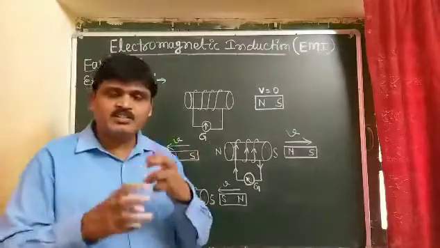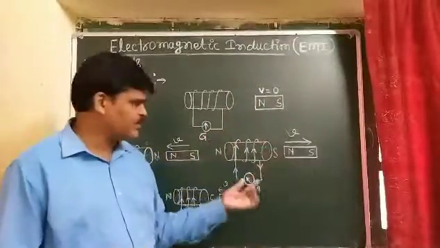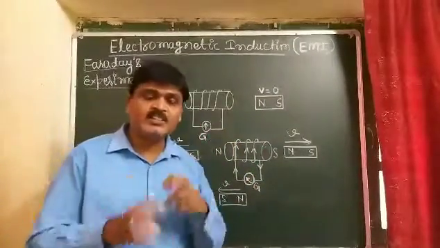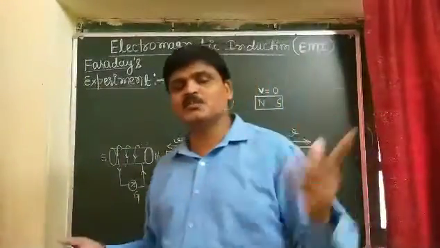There will be something change when the bar magnet is in motion, and there will be deflection in the galvanometer. This shows there will be current which is produced in the coil.